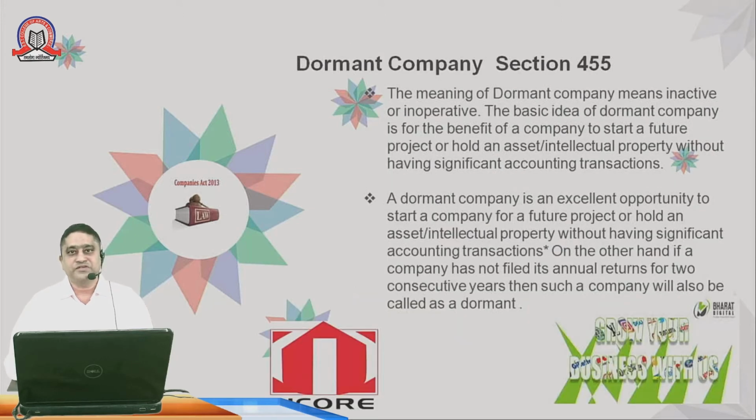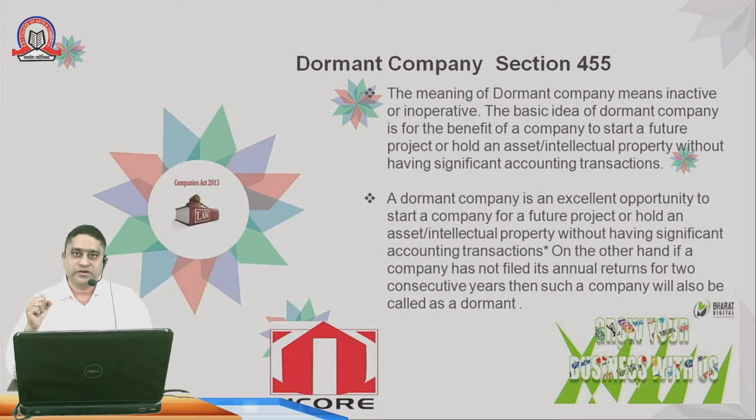Regarding dormant companies, the definition has been given under the Companies Act 2013, defined under section 455 of the Act. A dormant company means an inactive or inoperative company. The basic idea of a dormant company is for the benefit of a company to start a future project or hold an asset or intellectual property without having significant accounting transactions. Suppose one of the companies starts with the manufacturing of any medicine, and he starts applying to the IPR for patents or designs or for a trademark.